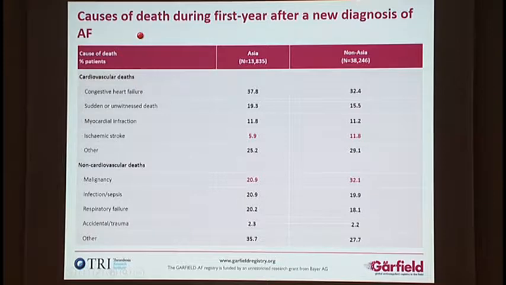This table shows the proportion of cause of death, and in both Asia and non-Asia, the most common cause of death was heart failure. And in Asian patients, the proportion of ischemic stroke and malignancy was relatively lower than non-Asia.